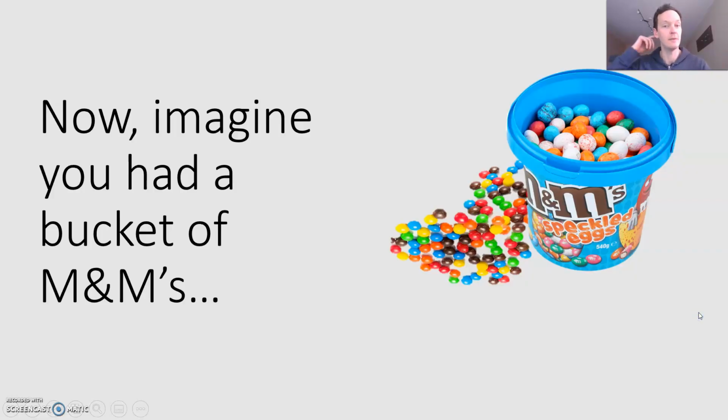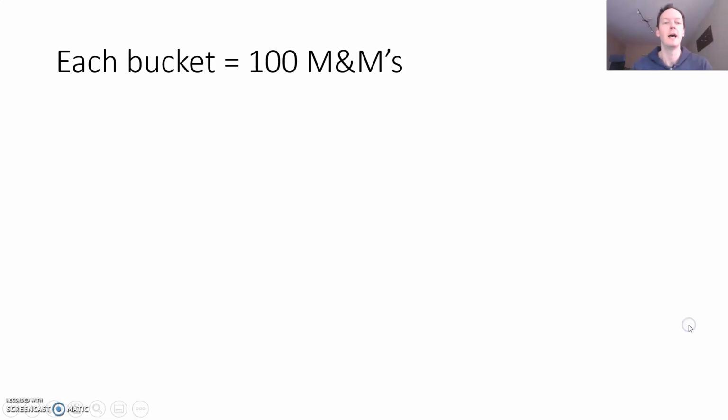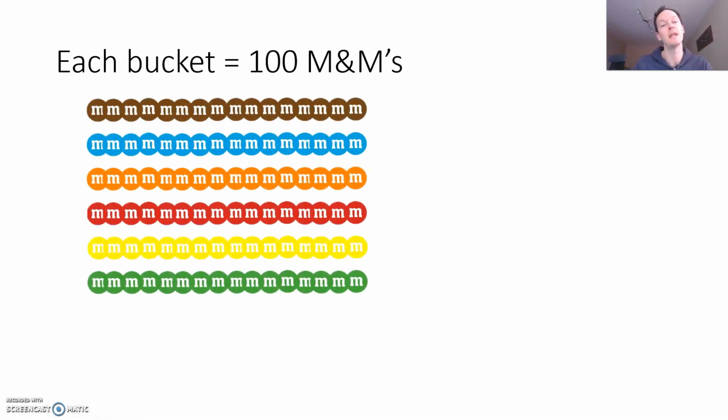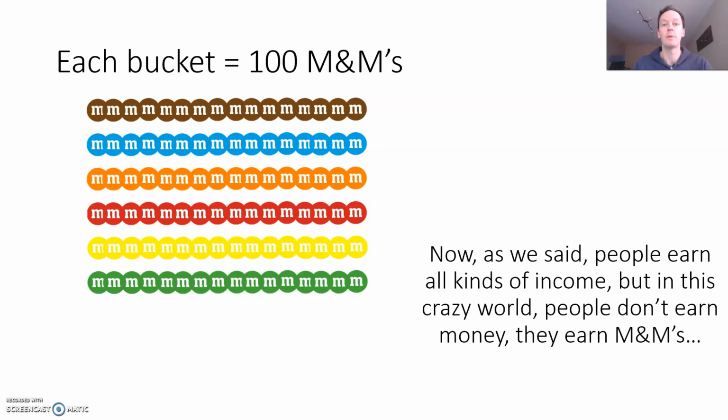Now imagine you had a bucket of M&Ms, delicious, and in the bucket there were 100 M&Ms inside. Because this is M&M's world, people don't earn money in this world, they earn M&Ms. So there are only 100 M&Ms in this entire economy that people can earn.